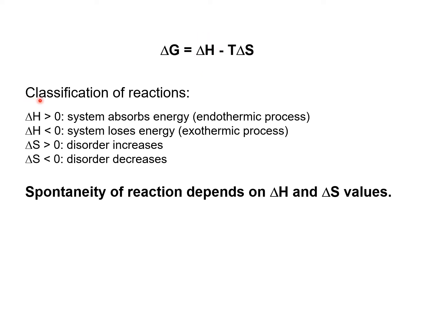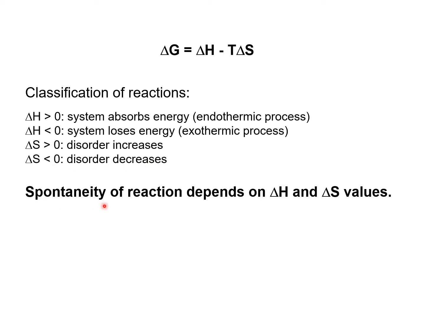Let's look at some classifications of reactions here. If delta H is positive, that means the system absorbs the energy, so it's an endothermic process. If delta H is negative, the system loses the energy, meaning that it's an exothermic process. If delta S is positive, that means the disorder increases. And lastly, if the delta S is negative, that means the disorder decreases.